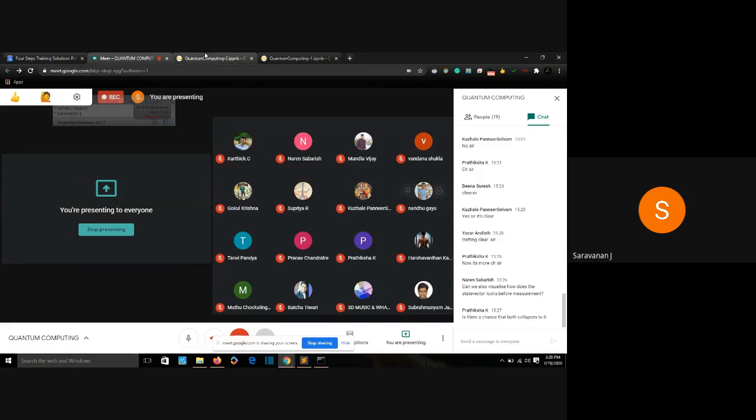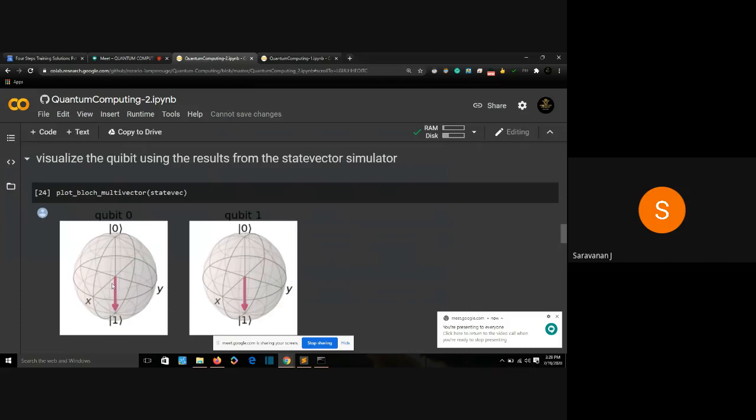Is there a chance that both collapse to 0? Both? Why does this one need to collapse to 0? Because we applied an X gate to this. We didn't apply superposition to this. We only applied superposition to our first qubit. We applied the X gate to my 0th qubit.